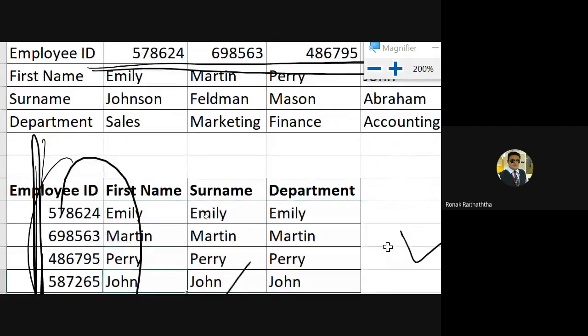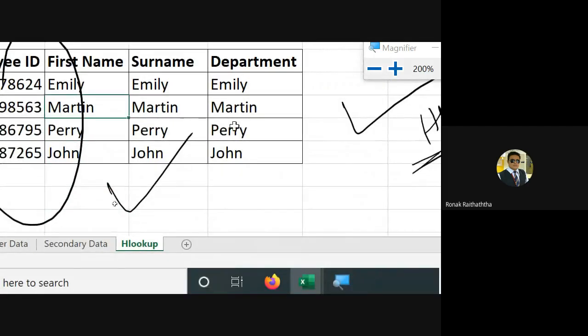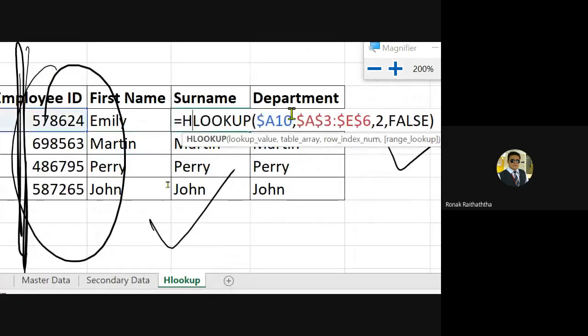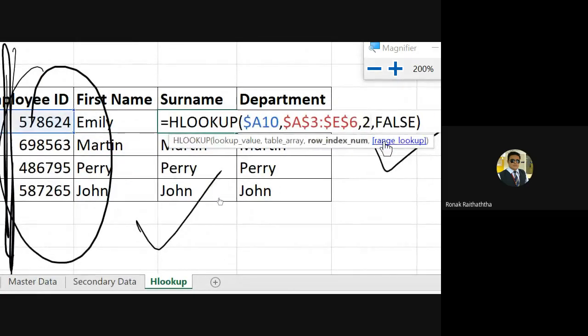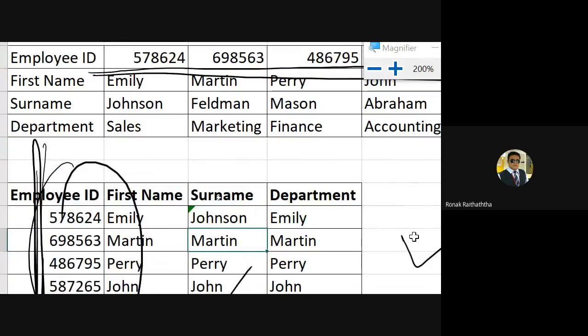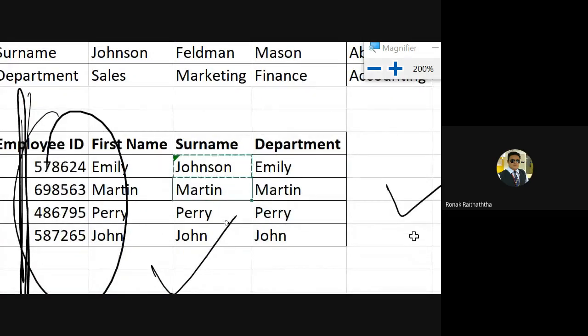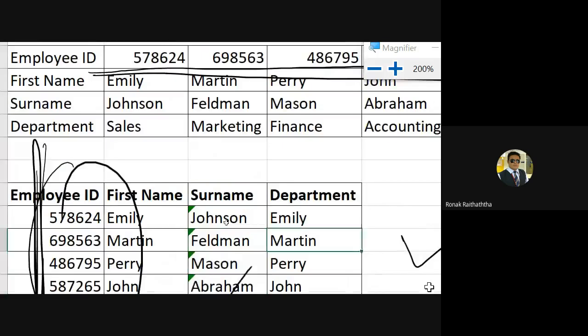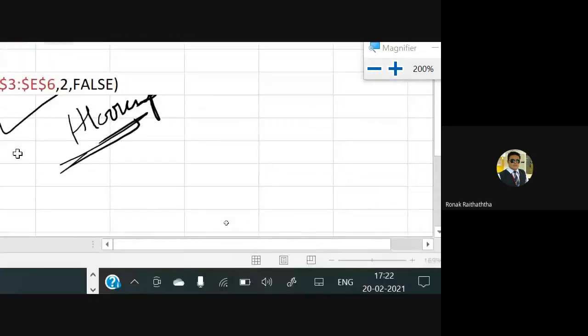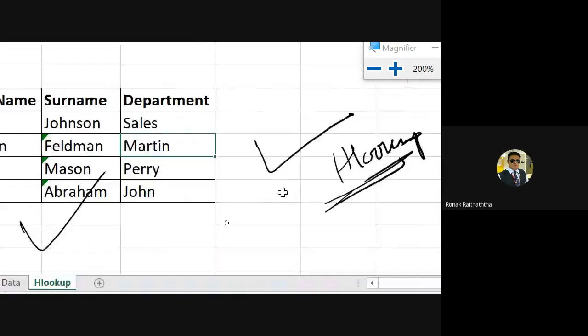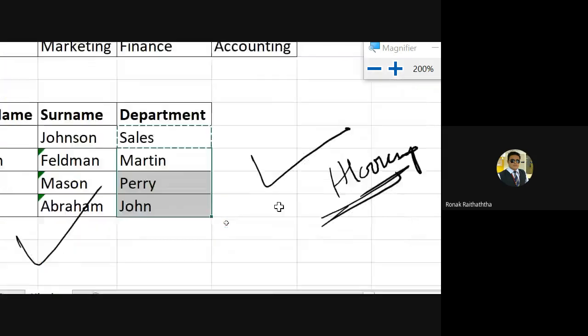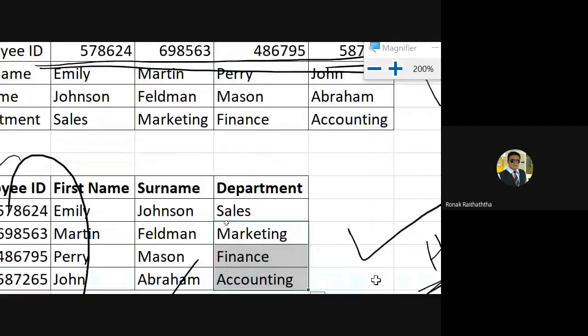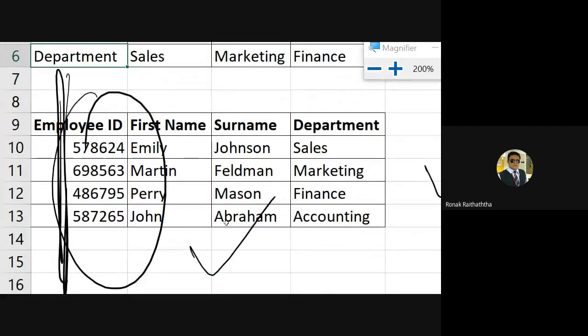Right? So you have got the first name. Now the only thing you will have to do over here in the surname is that you will have to just change the 3 instead of 2. So I'm using 3 there because in row 3 you have got the surname, right? So just copy it and paste it down to other cells. Then again in the department, instead of 3 you will have to use 4. So just copy and paste it to other cells, because row number 4 is the row where departments are written.